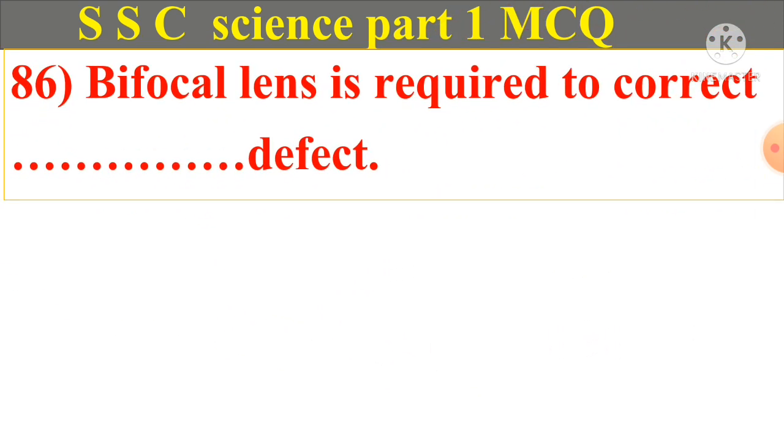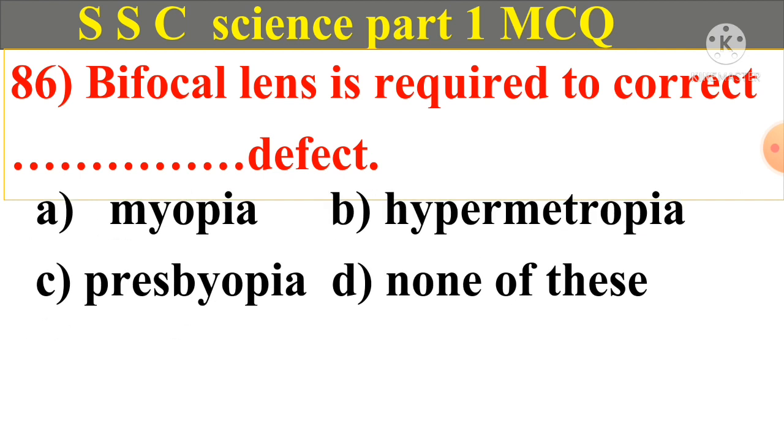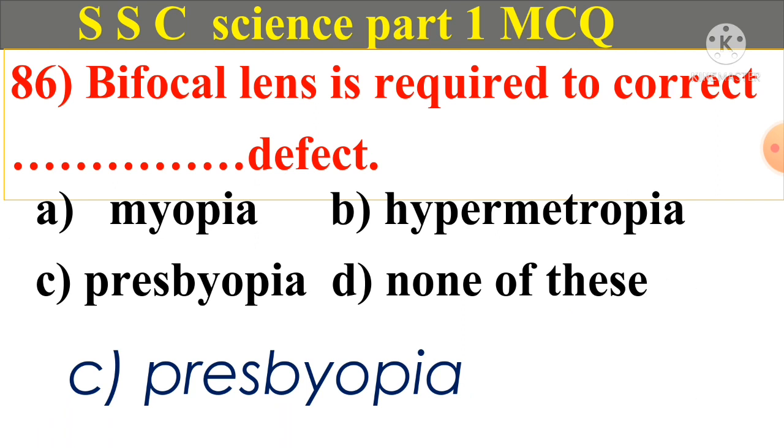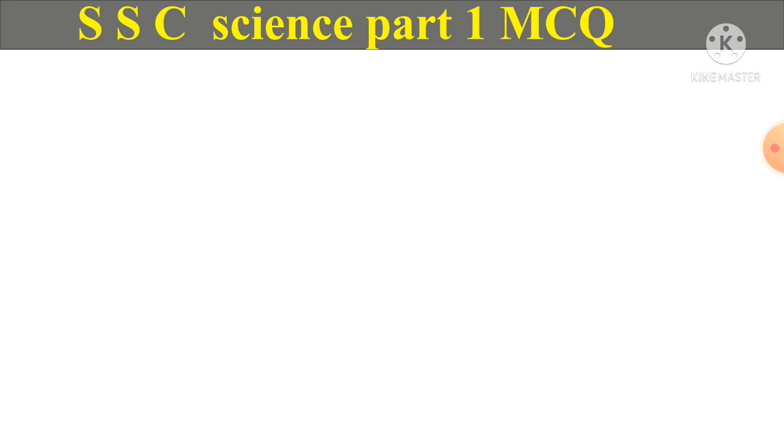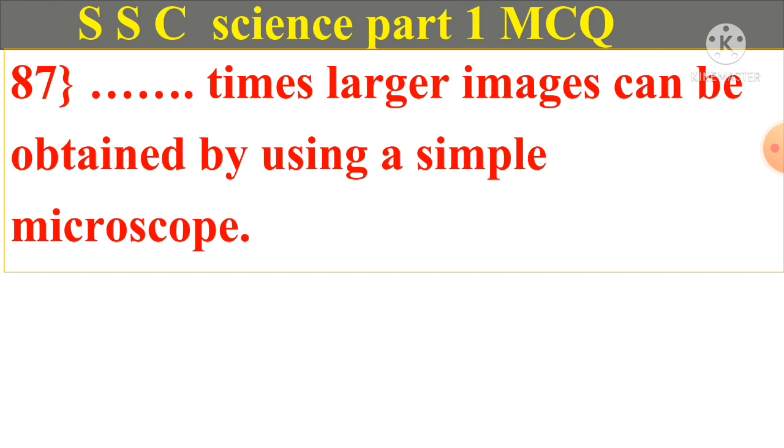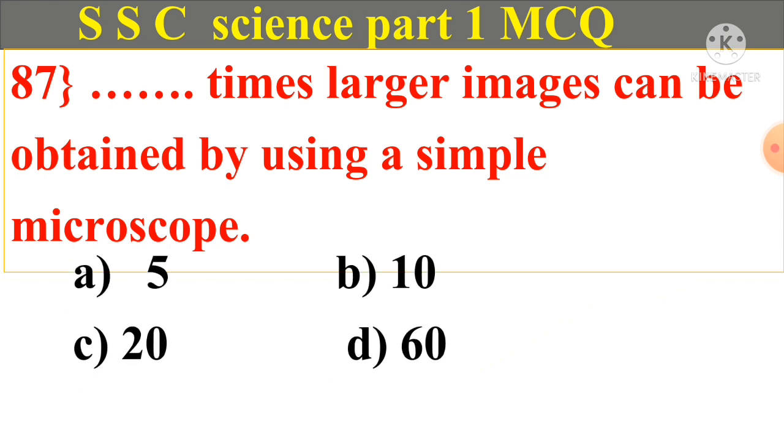Question number 86. Bifocal lens is required to correct defect. A. Myopia. B. Hypermetropia. C. Presbyopia. And D. None of these. And answer is presbyopia. Question number 87. times larger images can be obtained by using a simple microscope. A. 5. B. 10. C. 20. D. 60. And answer is C. 20.